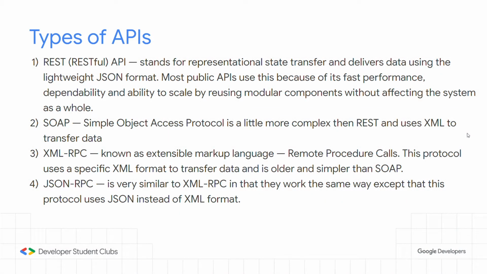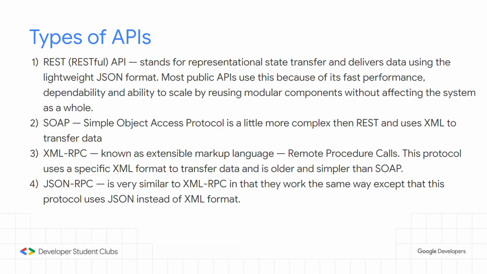So what are the types of API? APIs can be classified broadly into the four types mentioned, that is REST APIs or RESTful APIs as they are known, SOAP (Simple Object Access Protocol), XML-RPC and JSON-RPC. We'll talk about each one of them in detail.